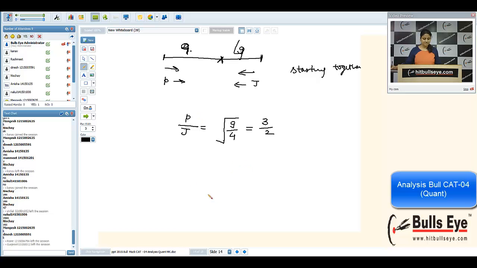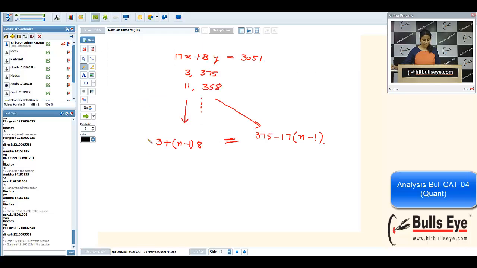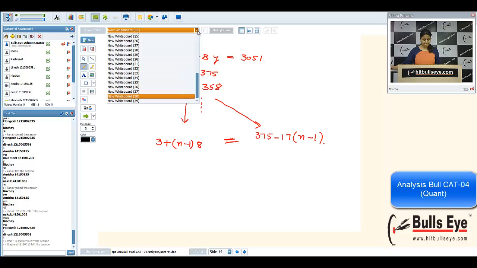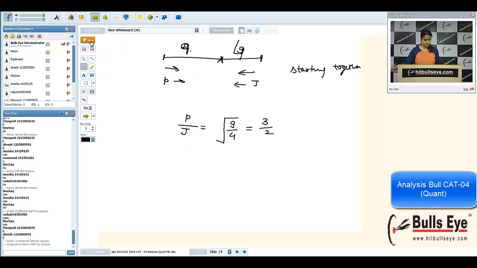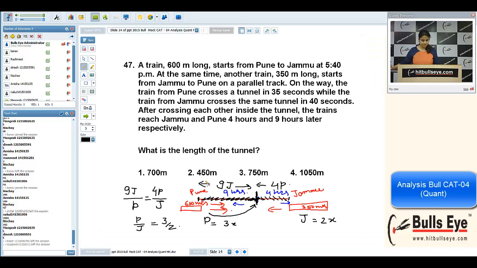It will be 3:2. Now I'm coming back to the question. Now the speeds I have taken are 3x and 2x. Now come to this tunnel thing.